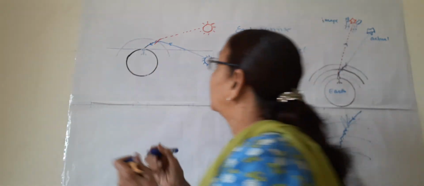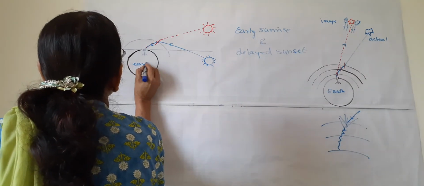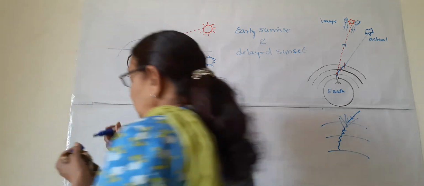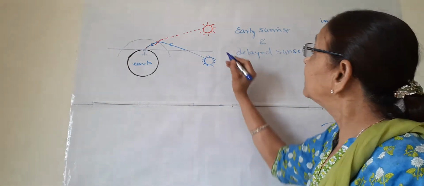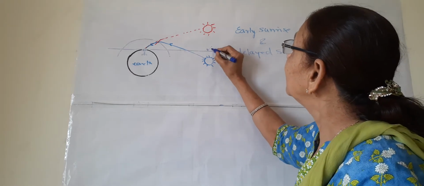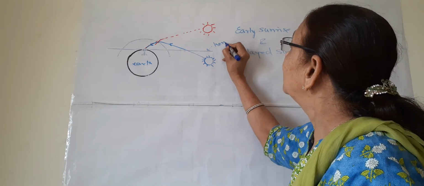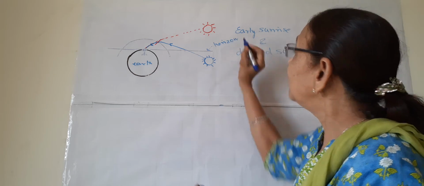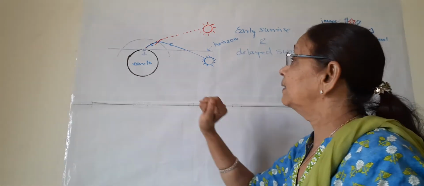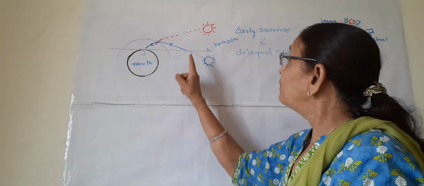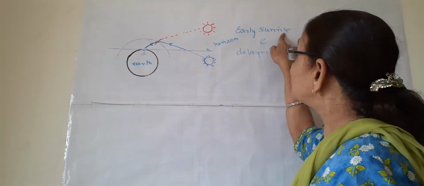This is Earth, and this is the observer standing on the surface of the Earth. This line is the horizon. Horizon, all of you know. In Hindi we call it Kshitij. So what happens at the time of sunrise?